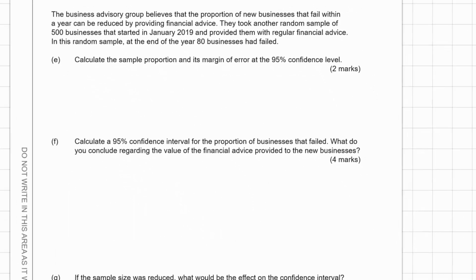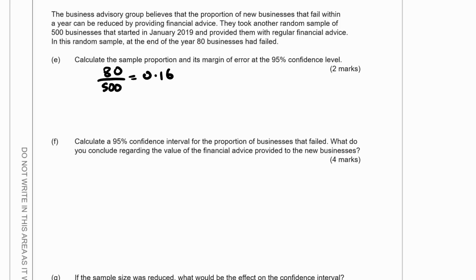The Business Advisory Group believe that the proportion of new businesses that fail within a year can be reduced by providing financial advice. They took another random sample of 500 businesses that started in January 2019 and provided them with regular financial advice. In this random sample, at the end of the year, 80 businesses have failed. Calculate the sample proportion, so that's just 80 over 500, which is 0.16.